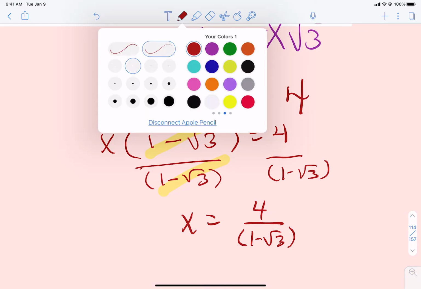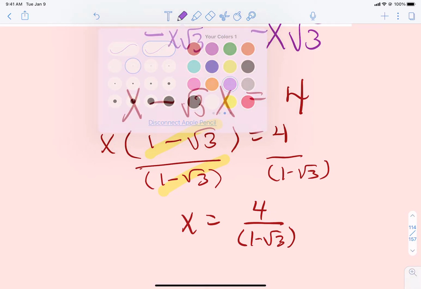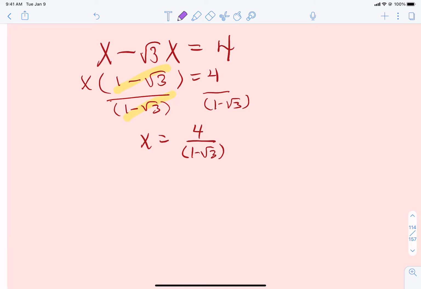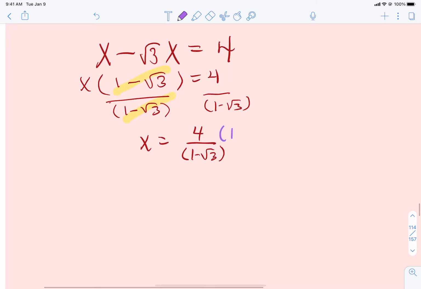So we're going to multiply by, remember that word? What's the thing we're going to multiply by? What's it called? Begins with a C. The conjugate. So we're going to have to multiply top and bottom by the conjugate. And so multiply top and bottom by 1 plus square root of 3, so that it is in the correct format.